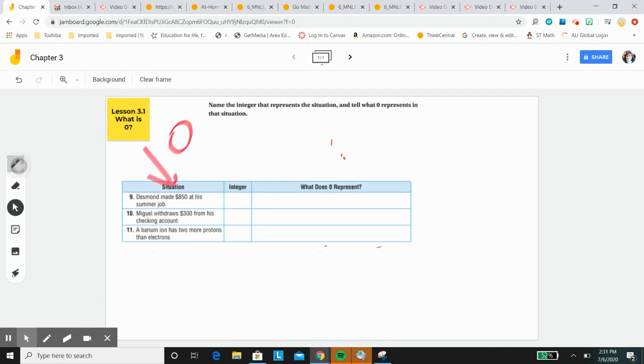All right, so we have Desmond made $850 on his summer job. The integer is 850, and he made money, so that's a plus. What does zero represent? No gain, no loss. That means nothing positive, nothing negative.